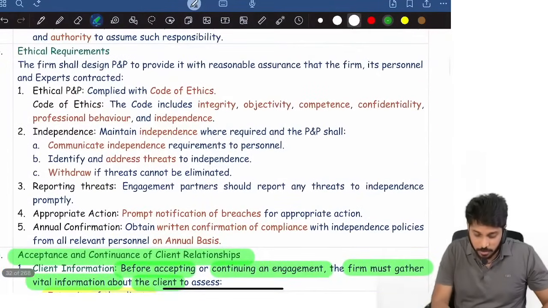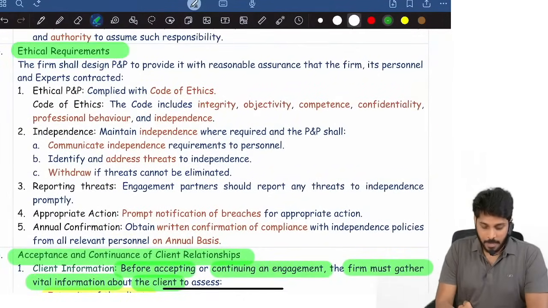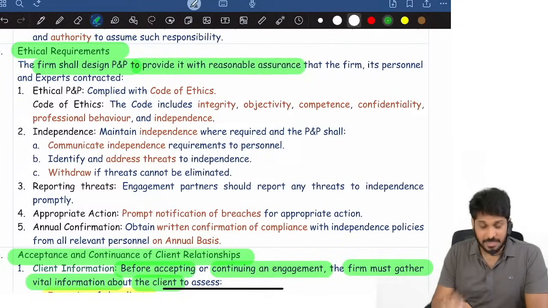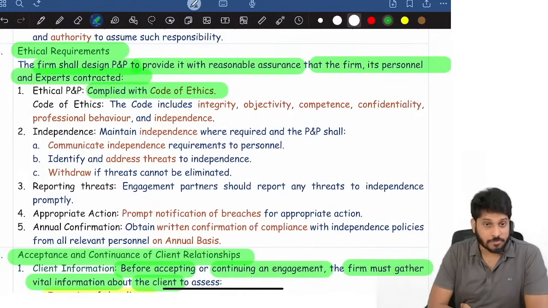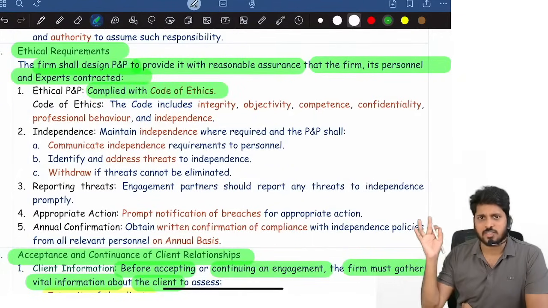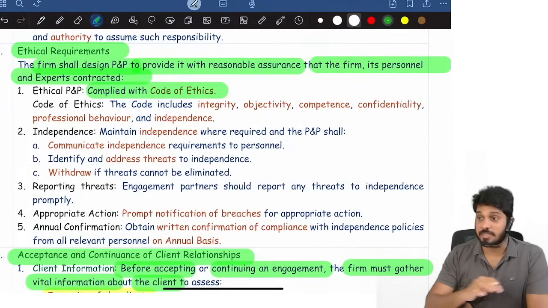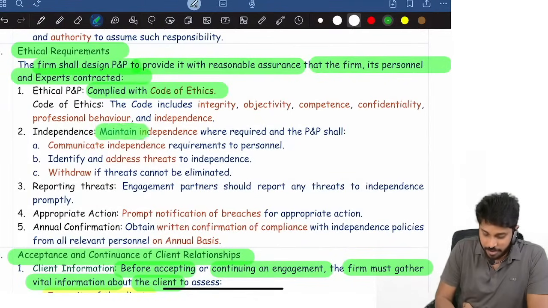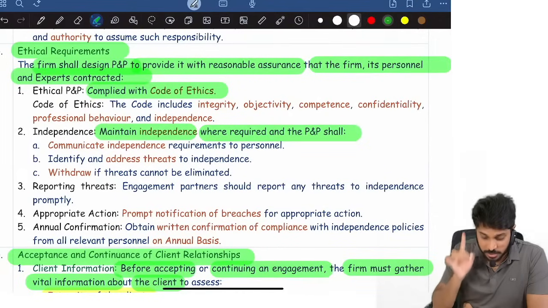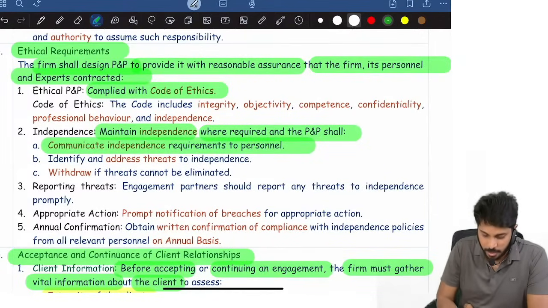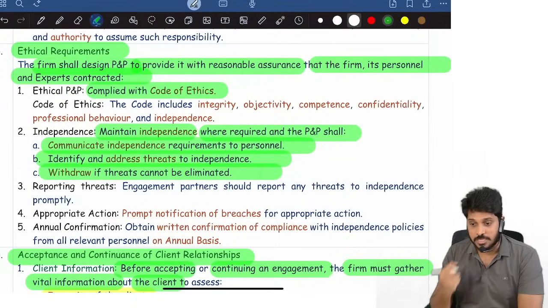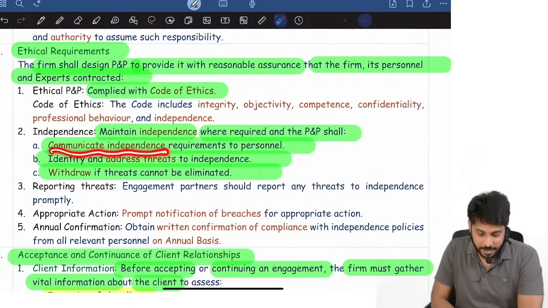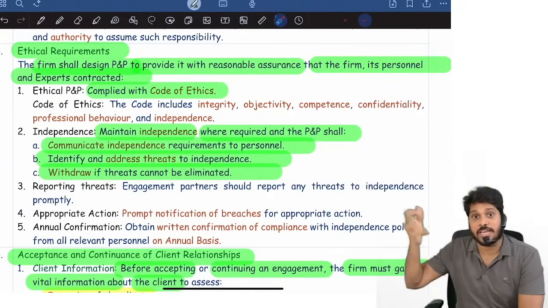Ethical requirements are also important. The firm shall design policies to provide it with reasonable assurance that the firm and its personnel and experts comply with the code of ethics. So everybody inside the firm, every expert that the firm is contacting in the client engagement, we all have to comply with ethical requirements. The firm has to maintain independence wherever required, and policies and procedures shall communicate independence requirements to personnel, identify and address threats to independence, and withdraw if threats cannot be eliminated. So the firm must have policies to communicate independence, to identify threats to independence, and to withdraw if any threat is there.